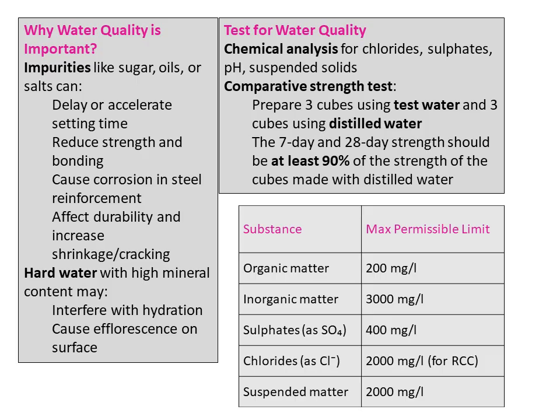According to Indian standards, the permissible limits for impurities are also specified. Organic matter should not exceed 200 milligrams per liter, inorganic matter should not exceed 3000 milligrams per liter, sulfate should be limited to 400 milligrams per liter, chlorides should not exceed 2000 milligrams per liter for reinforced concrete, and suspended matter should also remain within the specified limits.